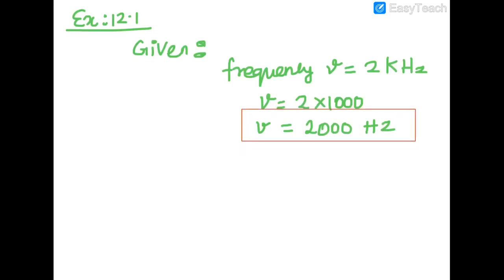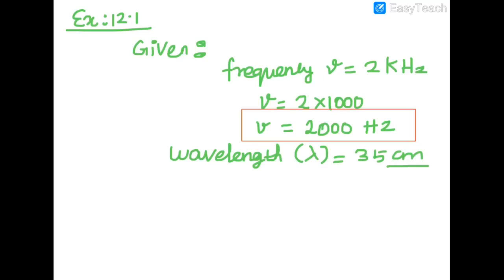Frequency we found, and what other values did they give? Wavelength they gave. Wavelength, lambda, equals 35 centimeter. We have to convert centimeter into meter. So 35 centimeter converted into meter is 35 divided by 100, which is 0.35 meter. So lambda also we found.